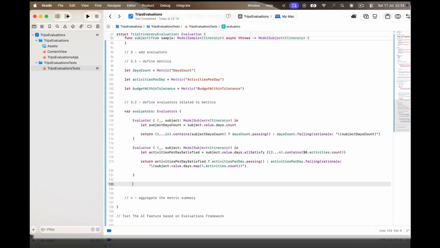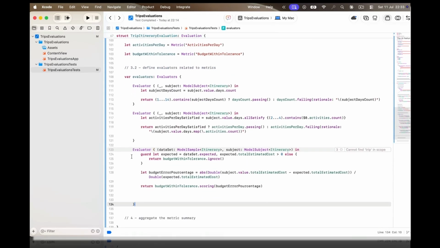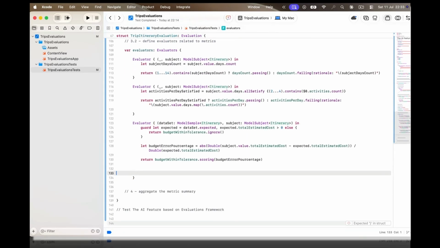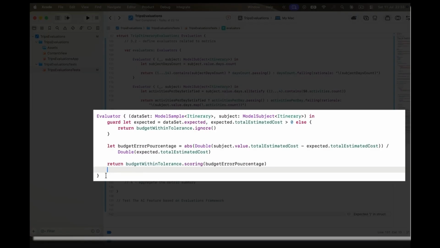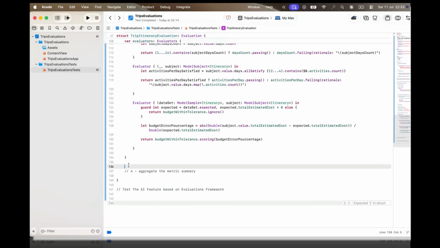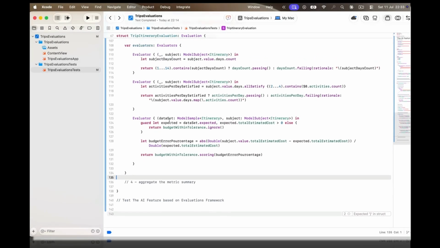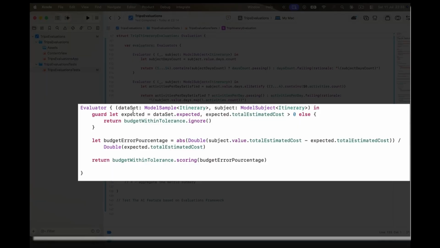The third evaluator is a different kind of measurement. Budget isn't a clean yes or no. So instead of passing or failing, we score a magnitude. We compute the relative error between the estimated cost and the expected cost, how far off as a fraction, and record that number with scoring. If there is no expected value for a sample, we simply ignore the metric there. 0 will mean a perfect match. The larger the number, the further the model drifted from the budget we had in mind.